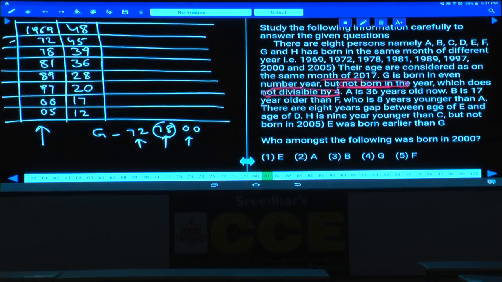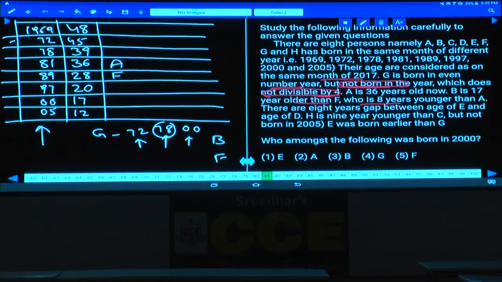And A is 36 years old. As A is 36 years old, this is definite information. And B is 17 years older than F. B is 17 years older than F, who is 8 years younger than A. F is 8 years younger than A. And what is the value of F? F must be 28, isn't it?